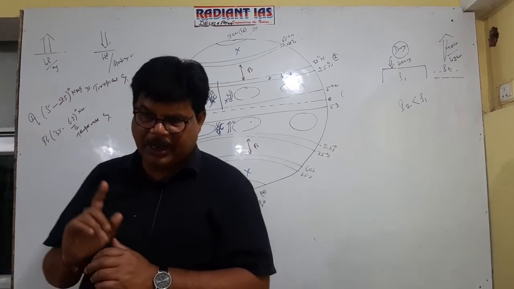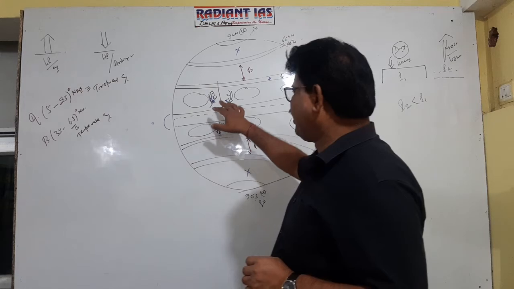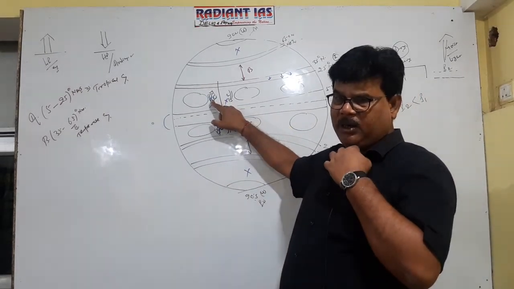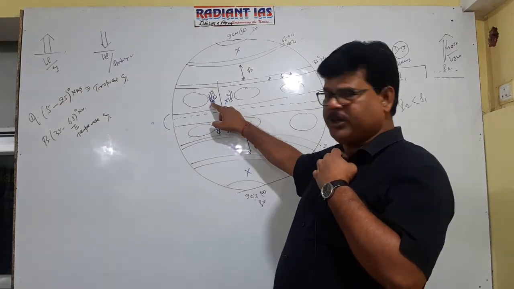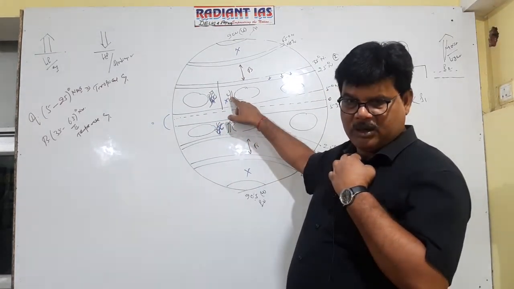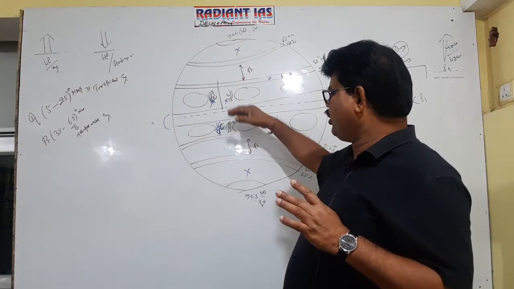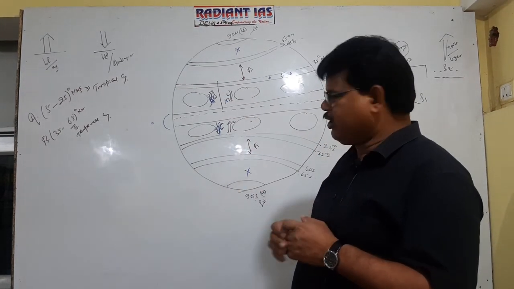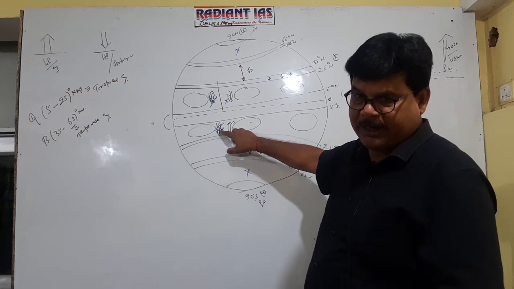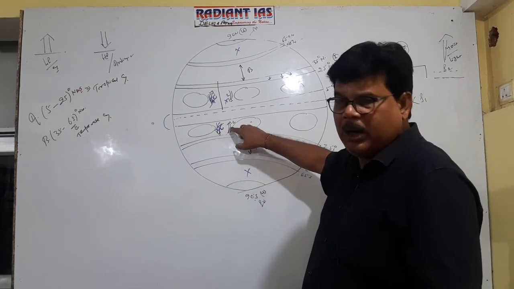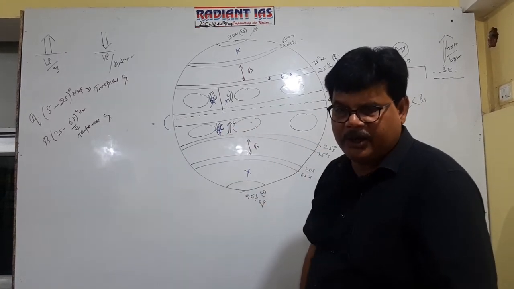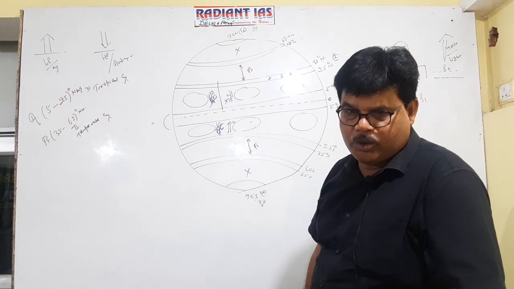Actually, suppose it is the Atlantic Ocean, so this is the Gulf Stream, and this is the Canary current. In the southern hemisphere, in the southern part of the Atlantic Ocean, this is the Brazilian current, and this is the Benguela current. So the Brazilian current is warm and the Benguela current is cold.